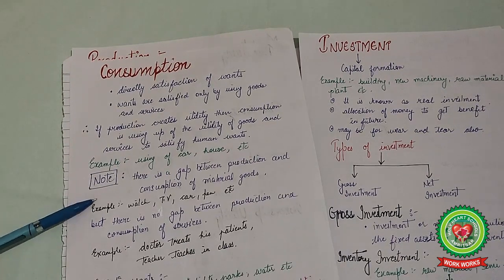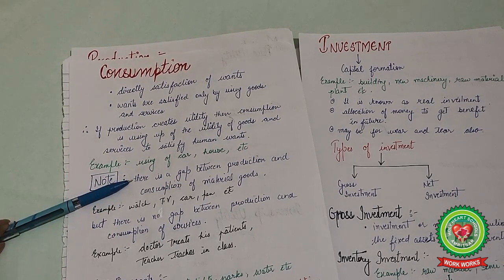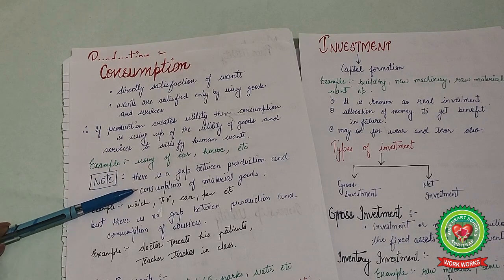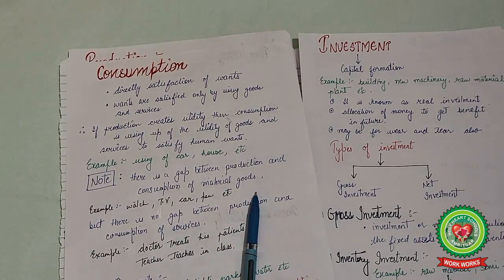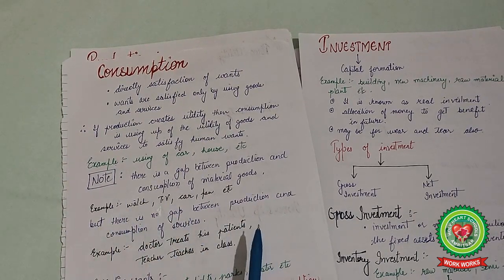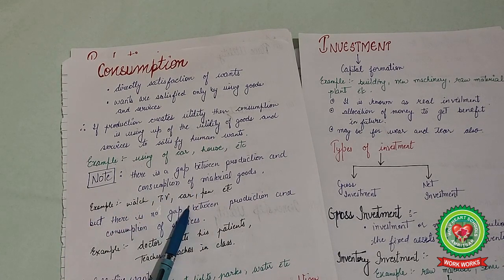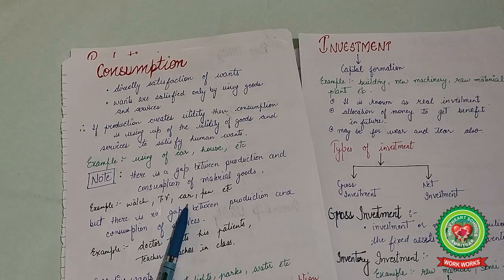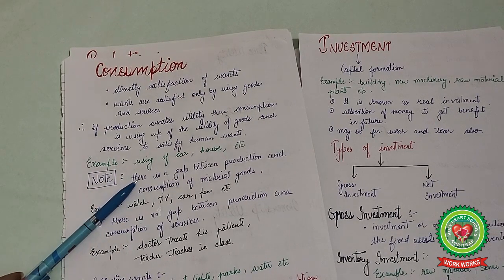Note that there is a gap between the production and the consumption of material goods. When material goods are produced and then consumed, there is a gap between the two. Like watch, TV, car, pen, they are first produced in various other places, then sold at the market, and then consumed.